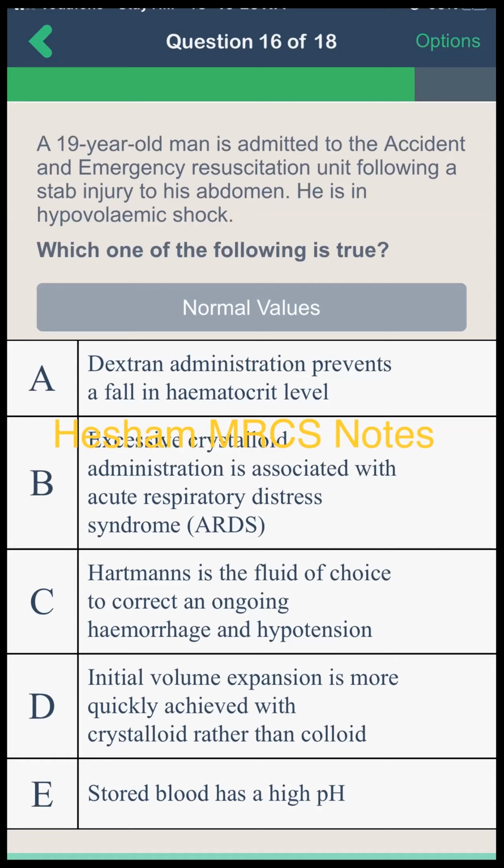Then option A, dextran prevents a fall. No. Hartmann is the fluid of choice for ongoing hemorrhage and hypotension? No. As I said before, whole blood or packed RBCs to platelets to fresh frozen plasma 1:1:1. Okay. Initial volume expansion is caused by colloid more than crystalloid, not crystalloid more than colloid. Okay. Then the last one, stored blood has a low pH, acidosis, low pH. Okay. Another one.